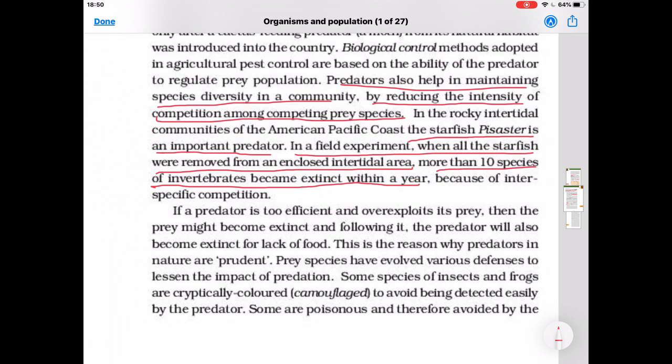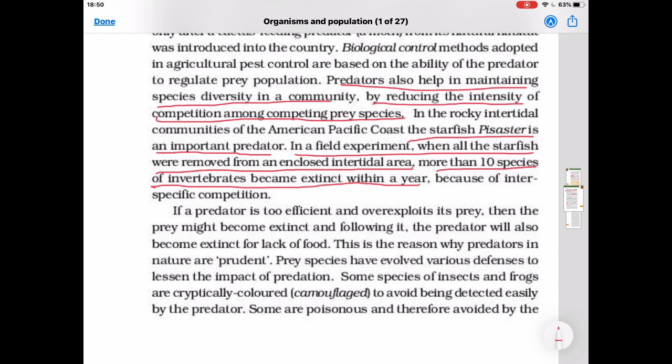If a predator is too efficient and overexploits its prey, then the prey might become extinct, and following it, the predator will also become extinct for lack of food. This is the reason why predators in nature are prudent. What is the meaning of prudent? They use the resources safely and wisely and keep something for the future also.